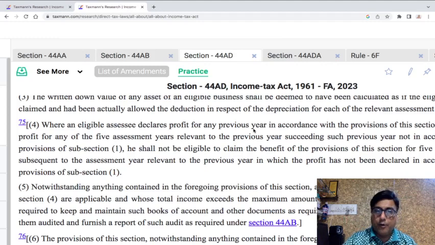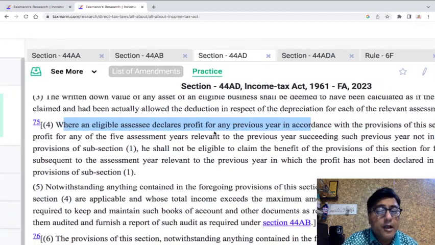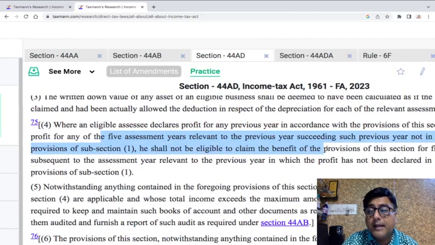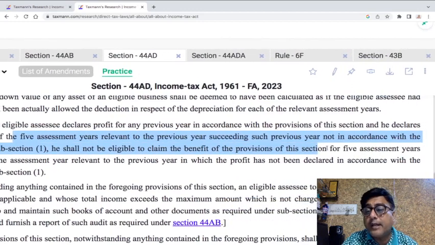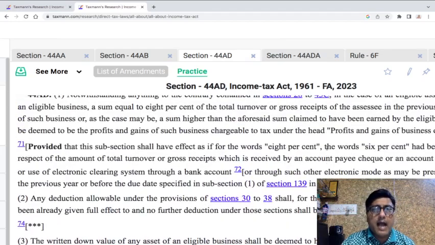अंदर घुसकर बाहर आ रहे हो। Look at 44AD(4), the way the language is drafted. When an assessee has declared profit for any assessment year in accordance with the provisions of this section, and he declares profit of any of the 5 assessment years relevant to the previous year succeeding such previous year not in accordance with the provisions of this subsection 1, तब जाके ये सिचुएशन होगा, तब जाके उसे ऑडिट करवाने की जरूरत, तब जाके वो 5 साल तक उसे बाहर ही रहना पड़ेगा।